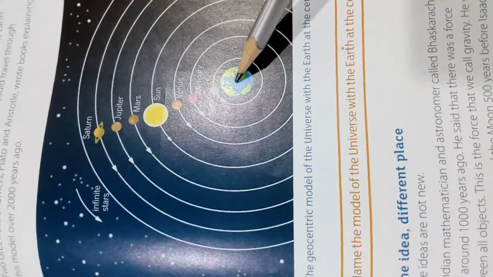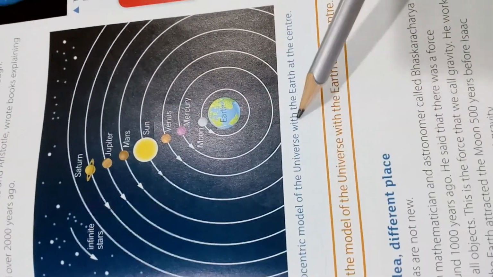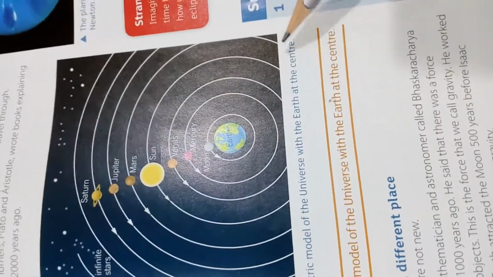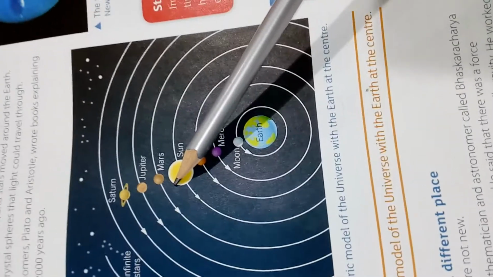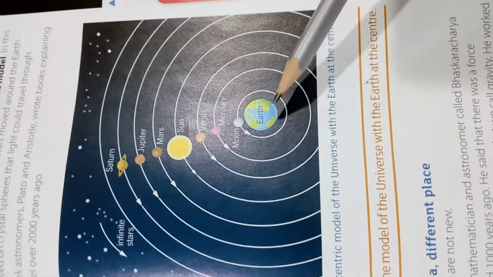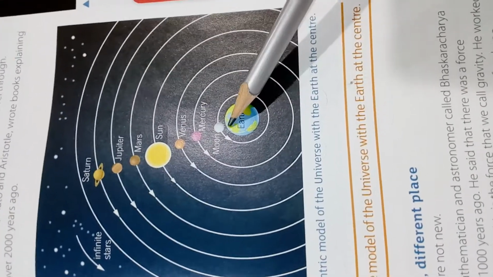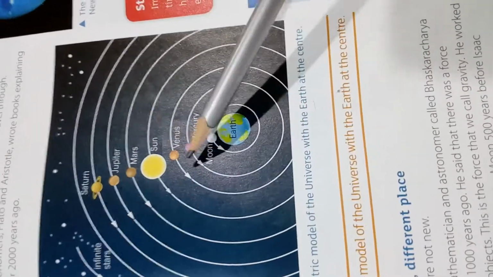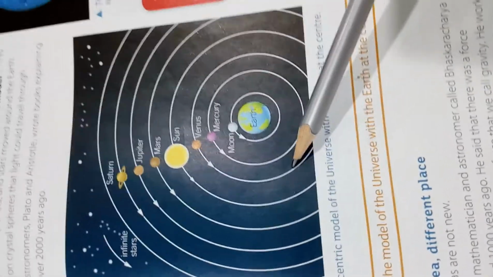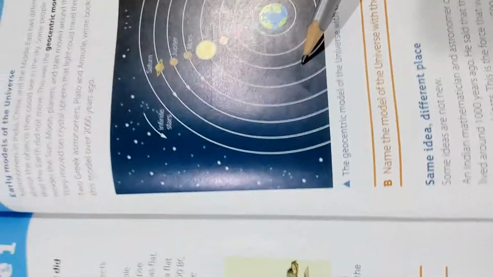This is the picture of it. Okay? So we said the geocentric model of the universe has the earth at the center. So this is what we mean by geocentric model. Okay, and you can see the earth at the middle. You have the book, you look at it over there. You have the earth, the moon, Mercury, Venus, in that order. Good. So this is what we mean by geocentric model. Okay, good. And let's come to the lesson itself, the substantive part.